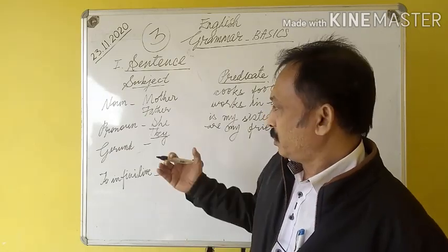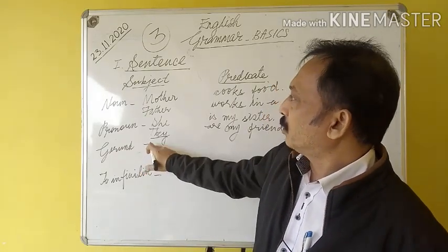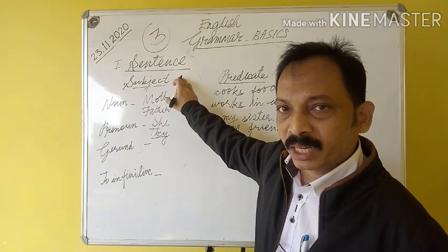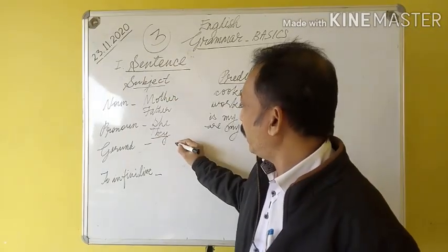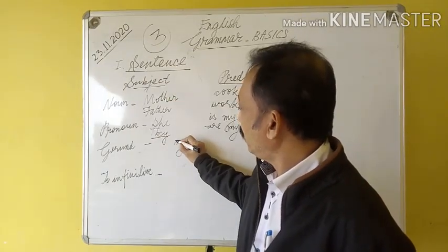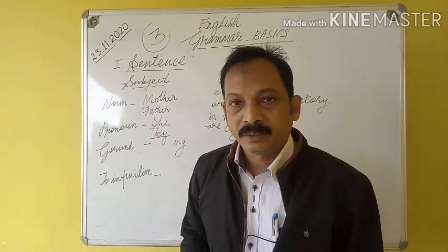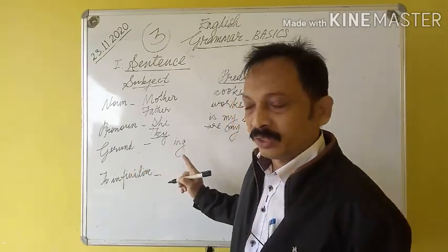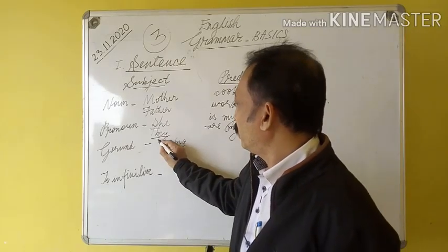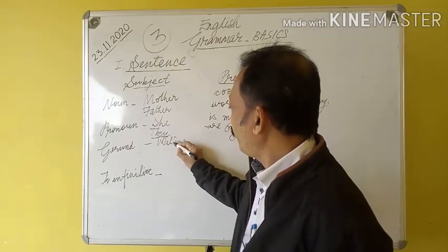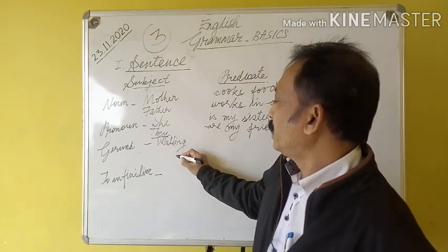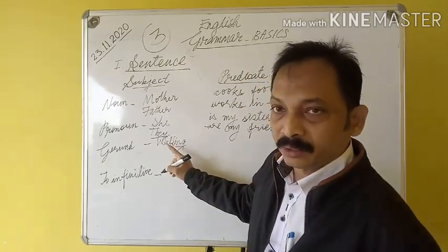Alright? Again, a gerund also can be a subject. What's a gerund? When we add ing to a verb, it is a gerund. So I use the verb walk. I use the word walk here and I added ing.